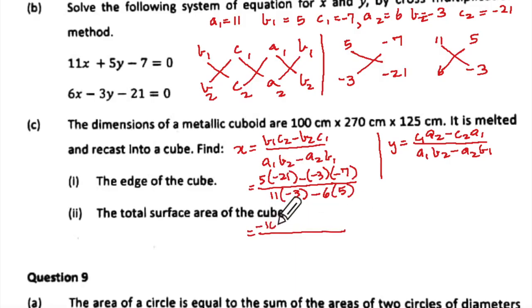This will be -105, minus into plus, so that will give you -21. Here it will be -33. Are you getting the same thing? Here minus and minus, so this will be minus minus 126.